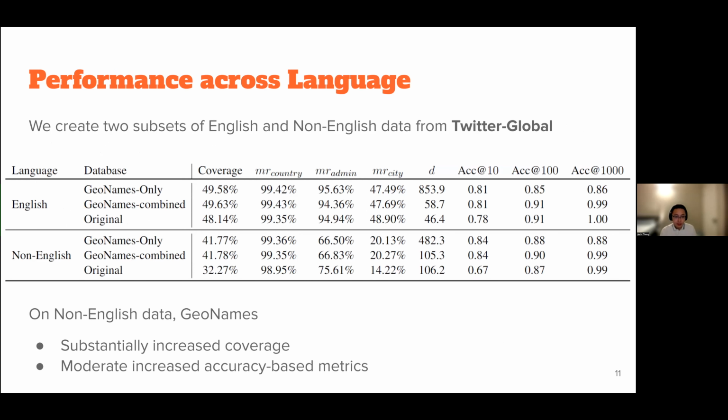Now we evaluate the performance across different languages. We created two subsets of English and non-English data from the Twitter Global dataset.